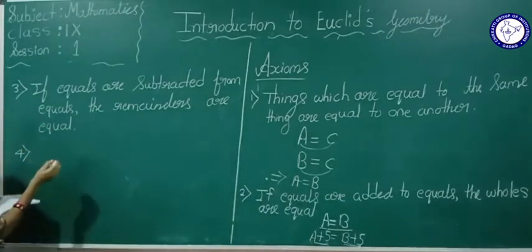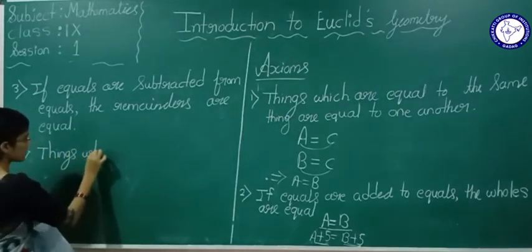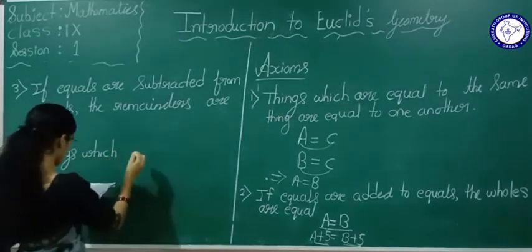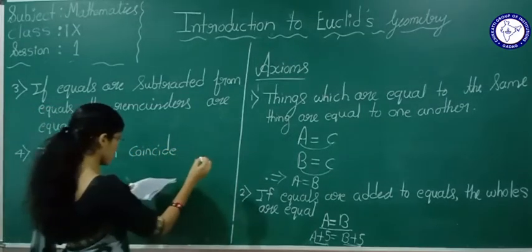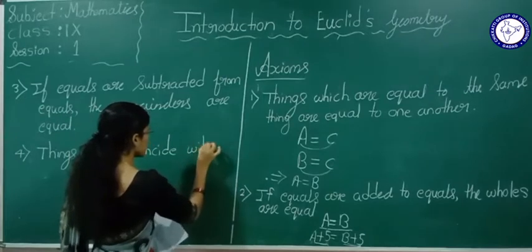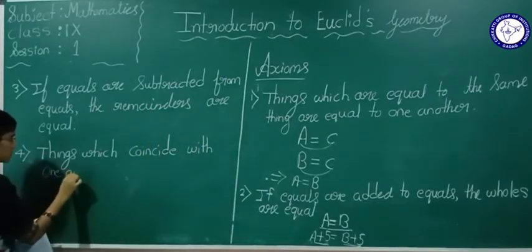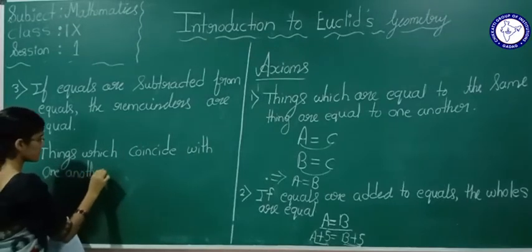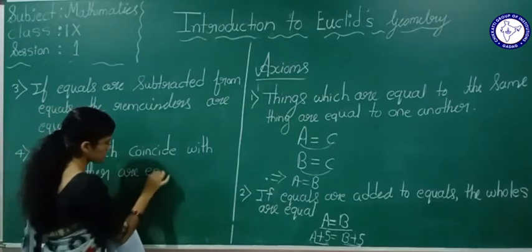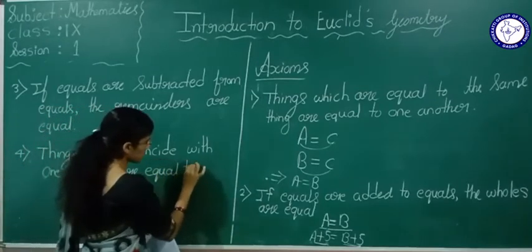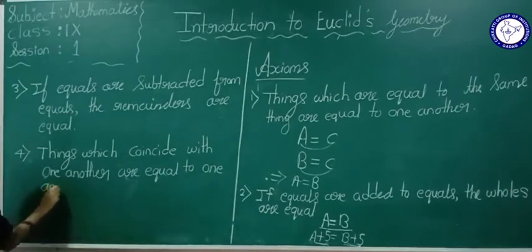Fourth one, things which coincide with one another are equal to one another.